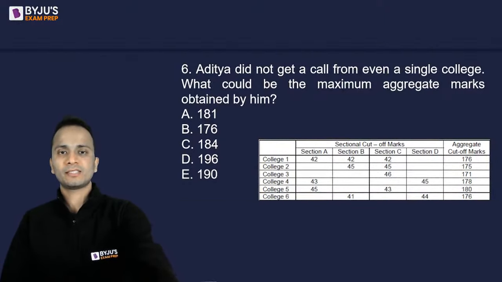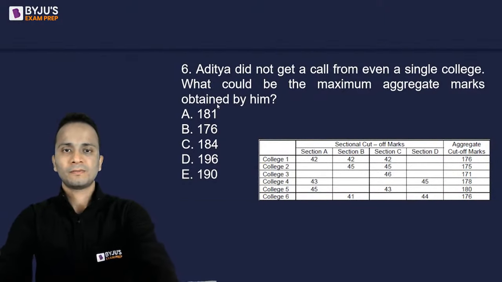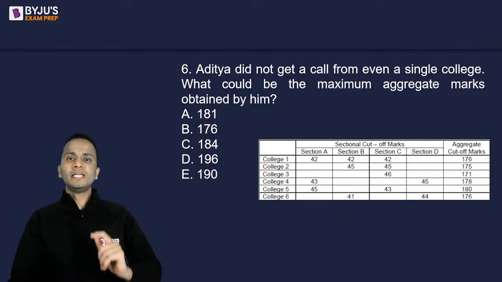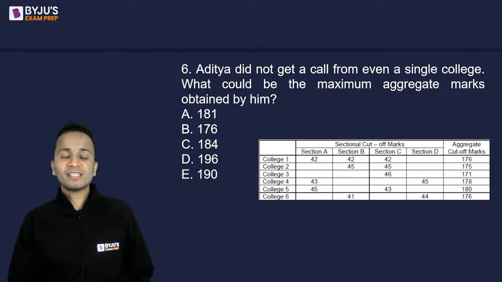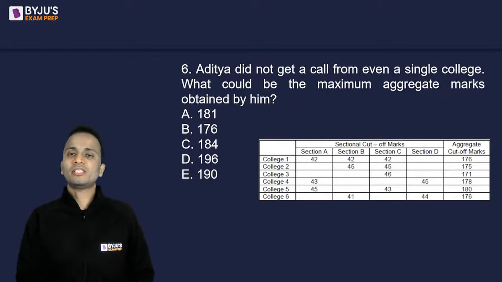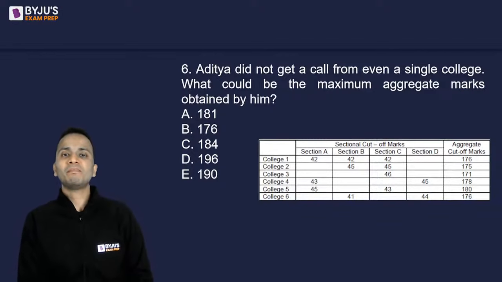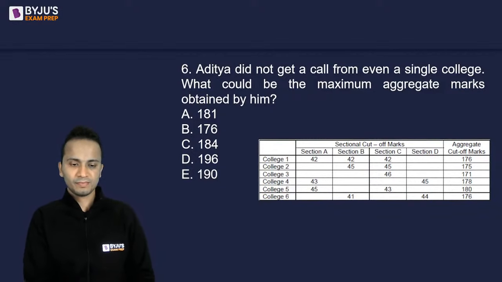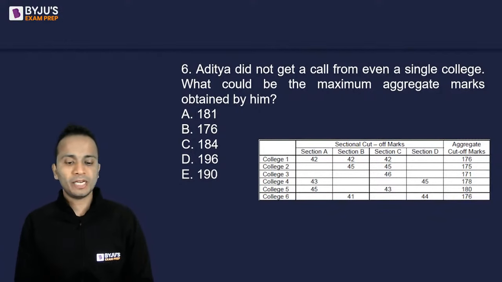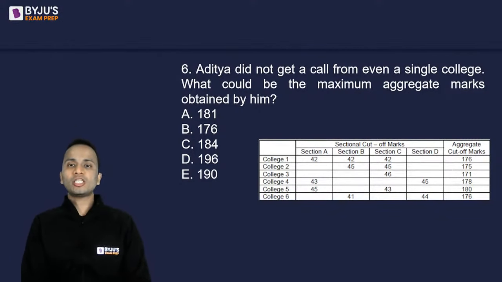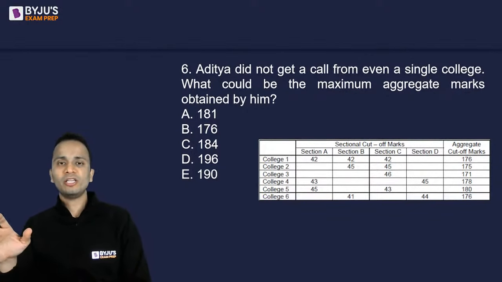Question number 6. Aditya did not get a call from even a single college. इसको किसी भी college से call नहीं आया. What could be the maximum aggregate marks obtained by him? What could be the maximum aggregate marks obtained by him when he has not got a call from any of the 6 colleges? किसी भी college से call नहीं आया.